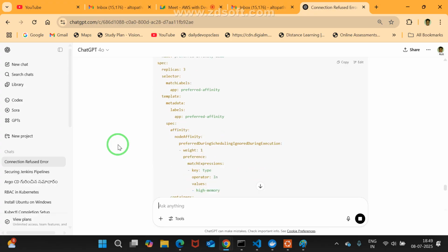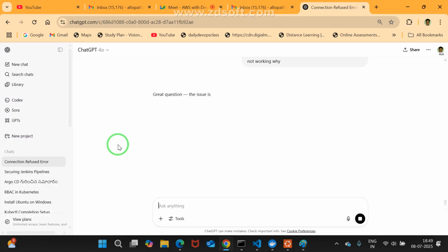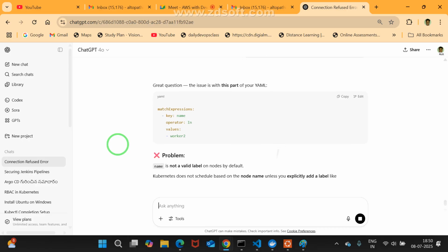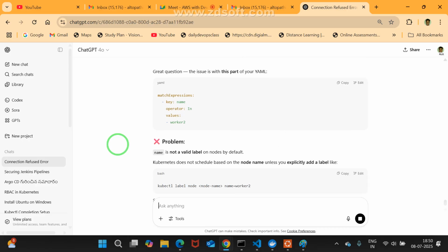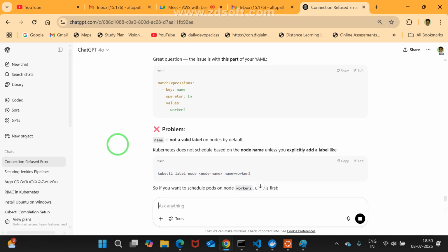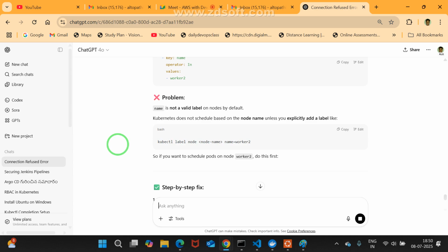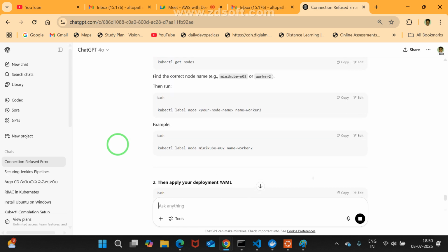Why? Name is not a valid label. I think they are telling, okay, leave it. Name is not valid. kubectl label, name equals worker2, yes, we did it correctly.